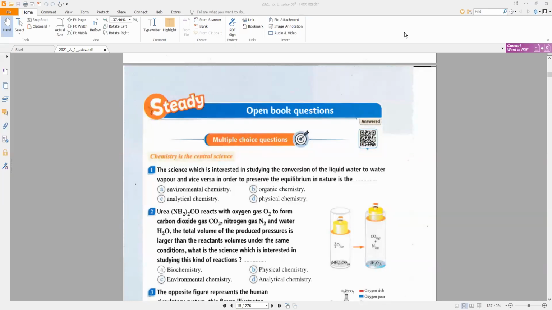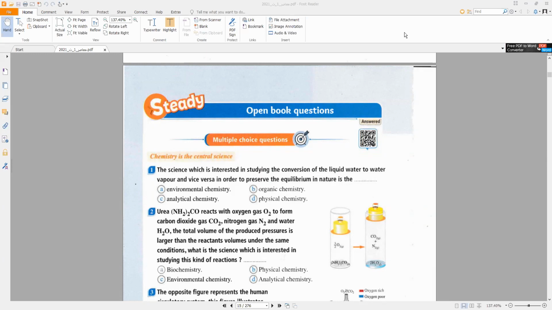Good morning, everybody. Today we will make a revision about chapter 1, unit 1, lesson 1. As we said before, the types of questions we will study are multiple choice questions and essay questions.